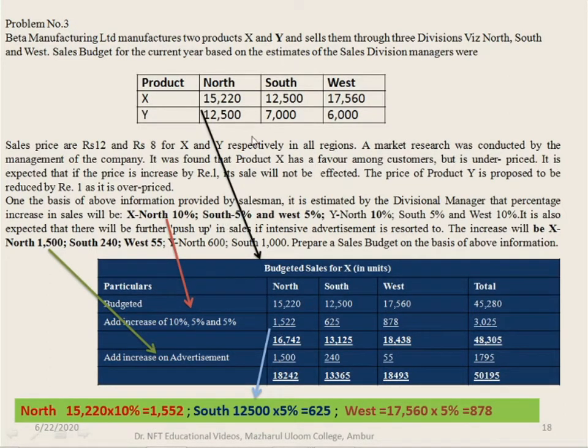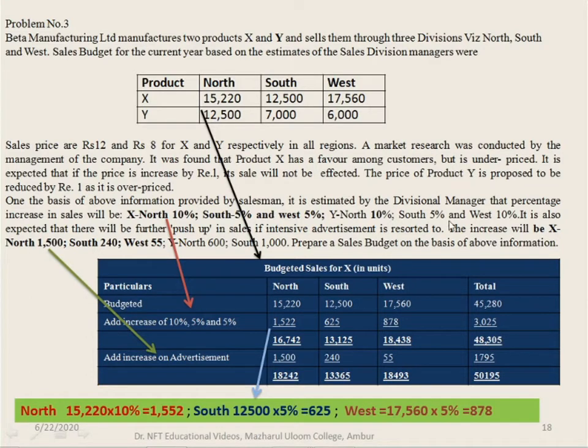For South, it is 12,500 into 5%. So it is 625. For West, it is 5%, 17,560 into 5%. So it is 878, which is recorded here. If you add up, you get 16,742, 13,125, and 18,438.